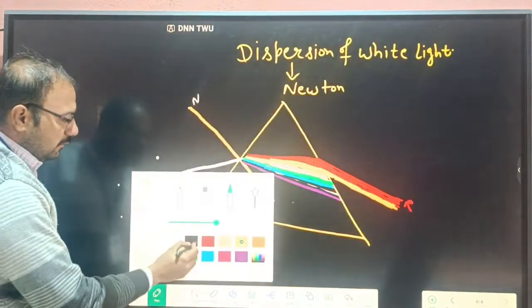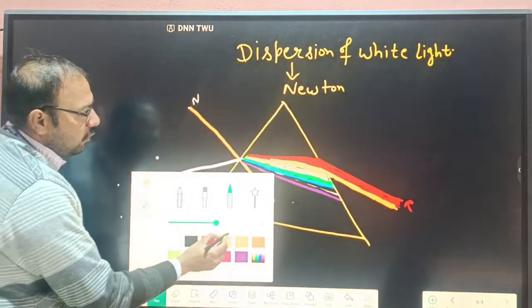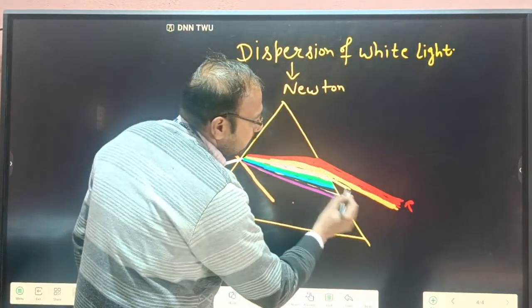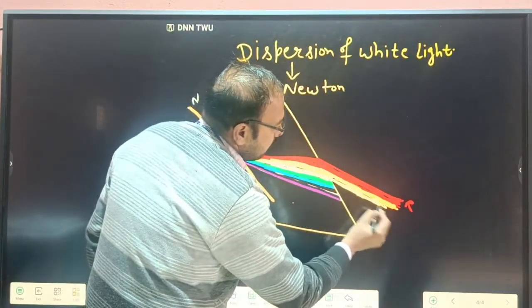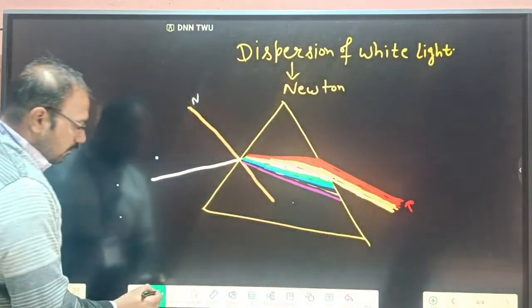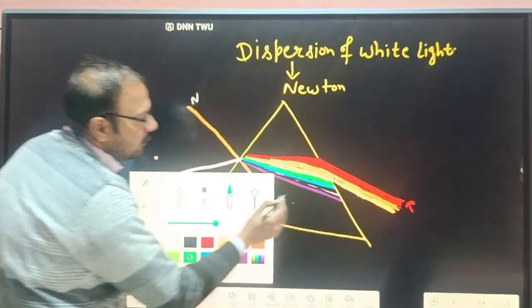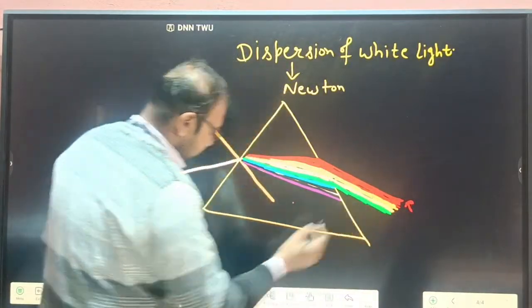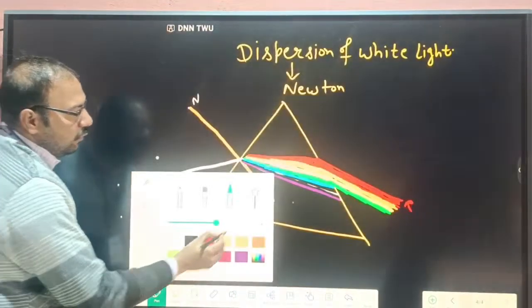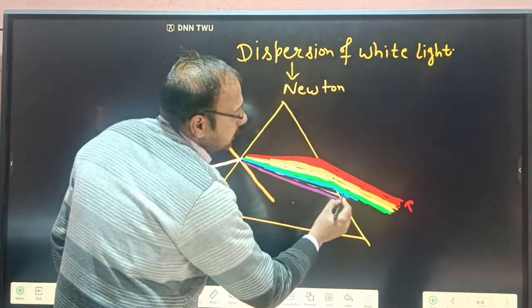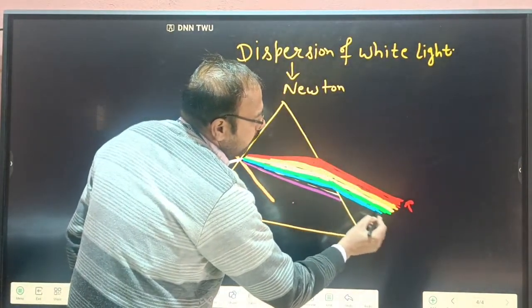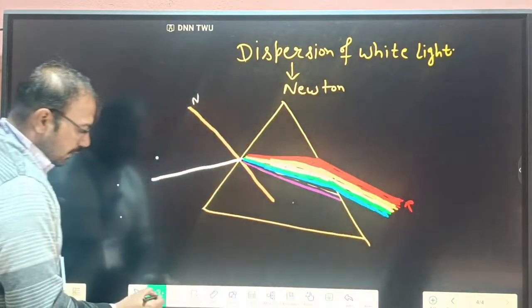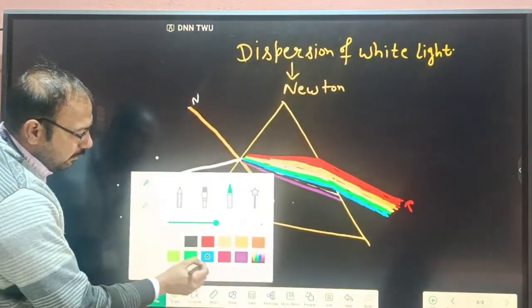And third color is yellow. And fourth color is green. And this is blue. Here we take the example of a sky blue, but this is not exactly blue. And here another one.